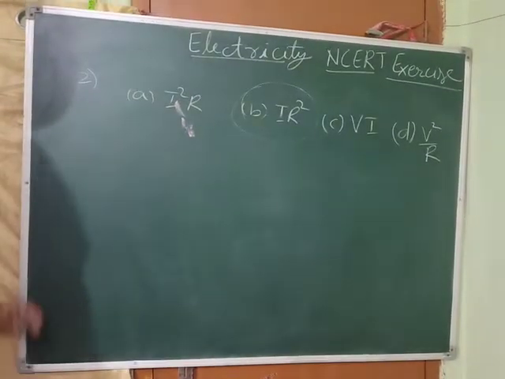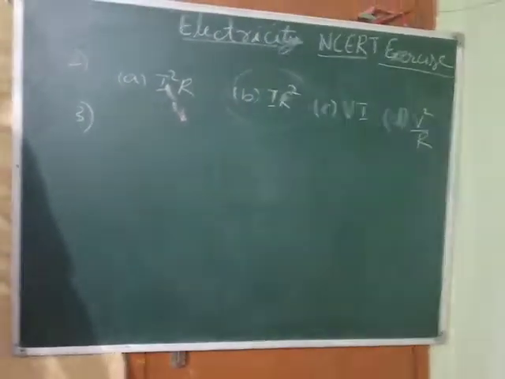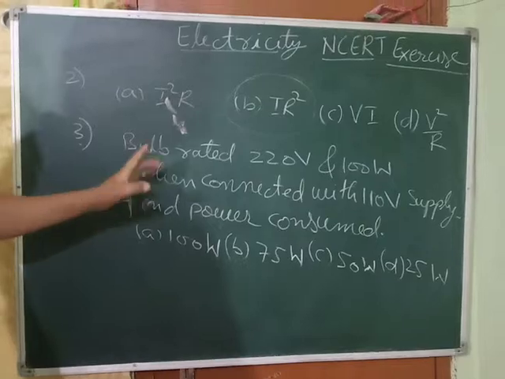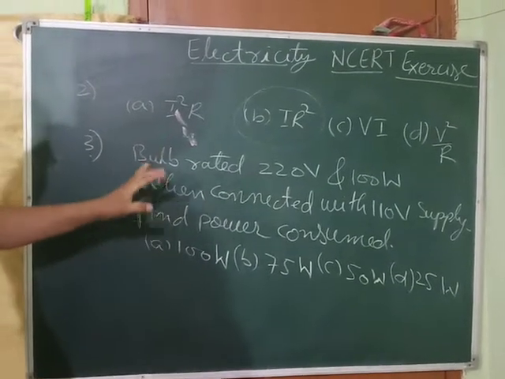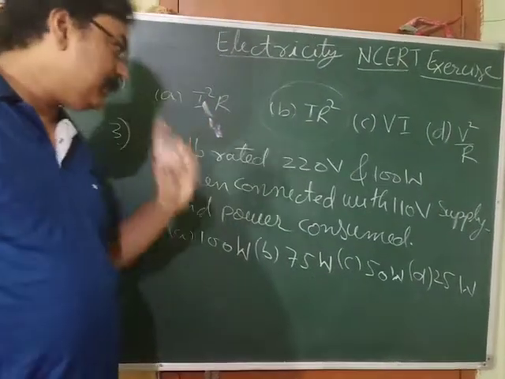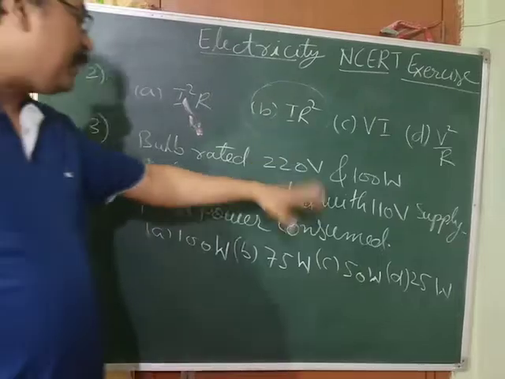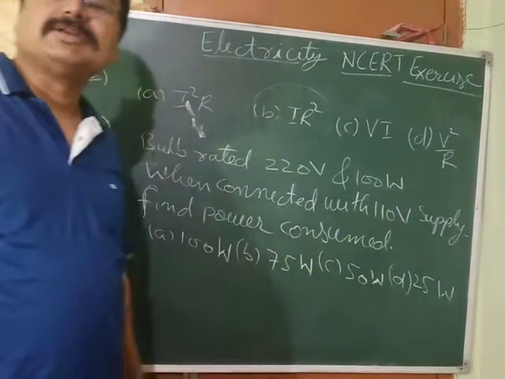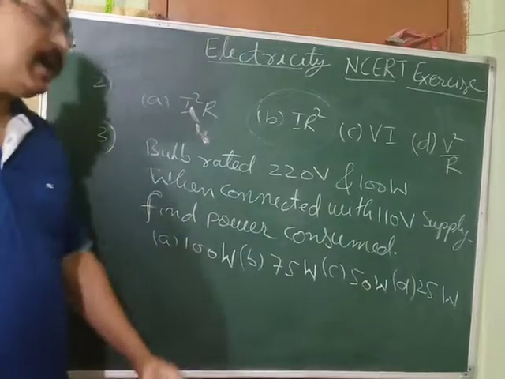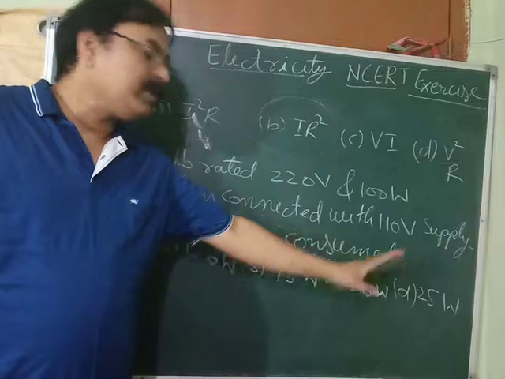Now let's go to question number 3. I am not writing the question again. I am telling you, a bulb is rated 220 volt and 100 watt. When you connect this bulb to a 110 volt supply, what will happen? We have to find the power consumed. The options given are 100 watt, 75 watt, 50 watt, 25 watt.